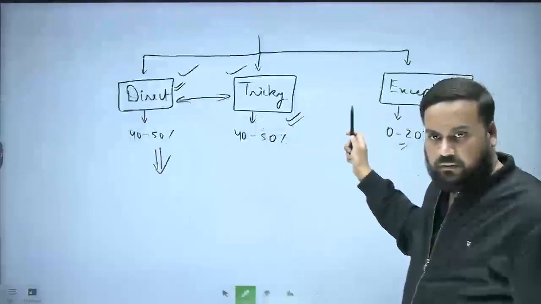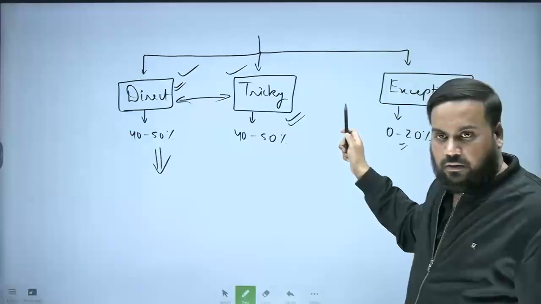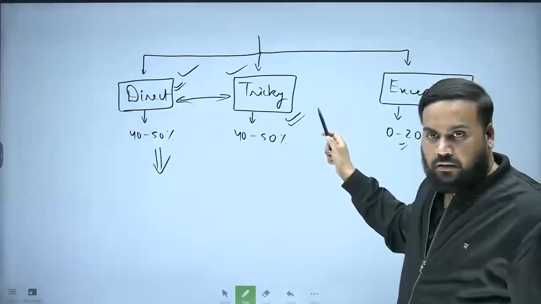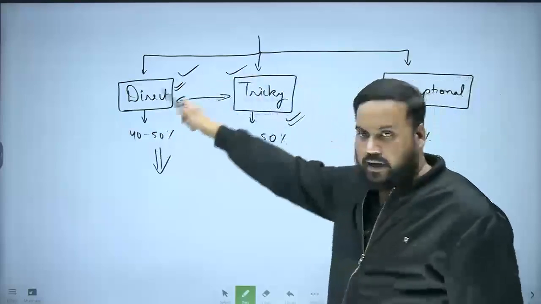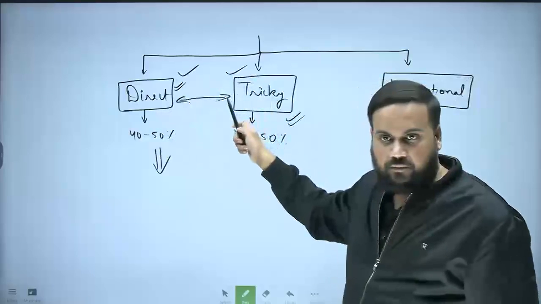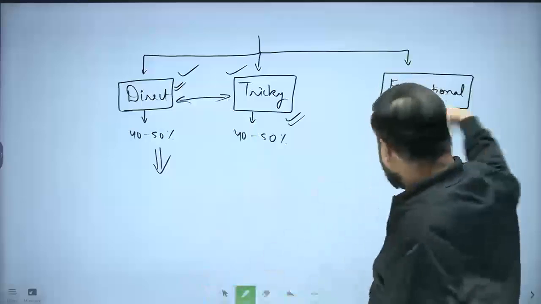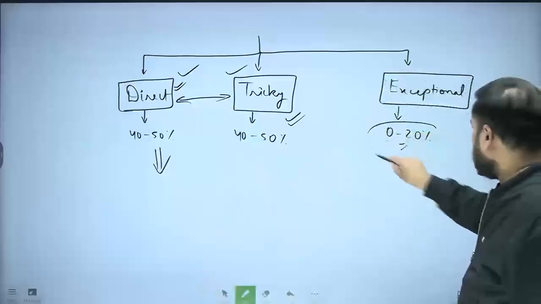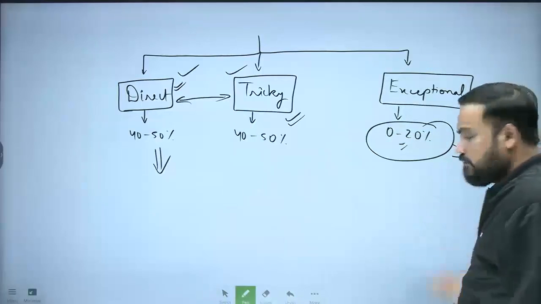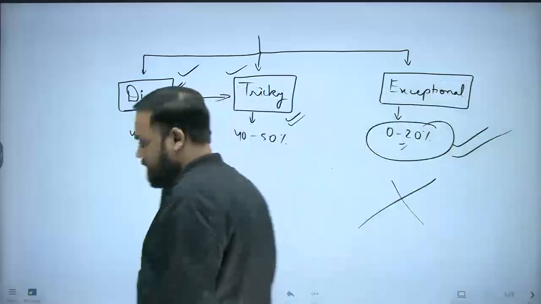Do you get my point? I make sure that I am covering most of the direct and tricky part. So UPSC will not start asking only exceptional questions. In any examination, the exceptional can never be more than this. That means it doesn't play a role in your success.